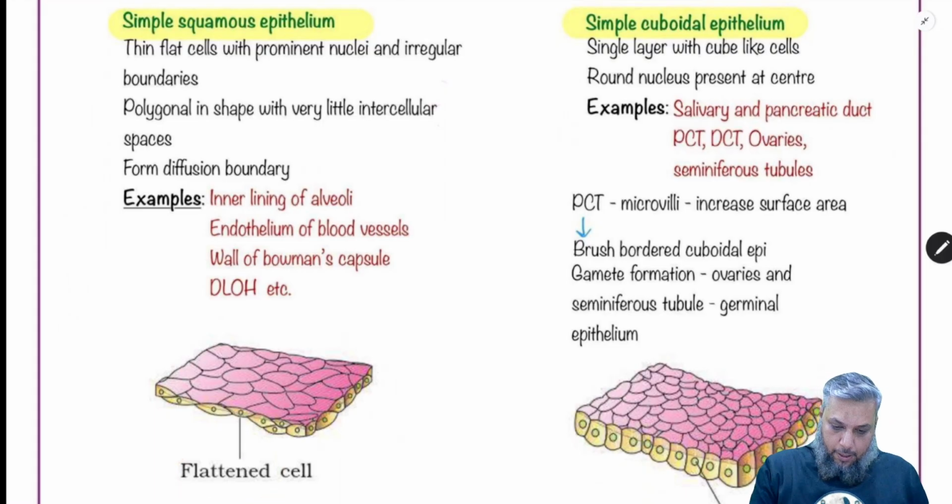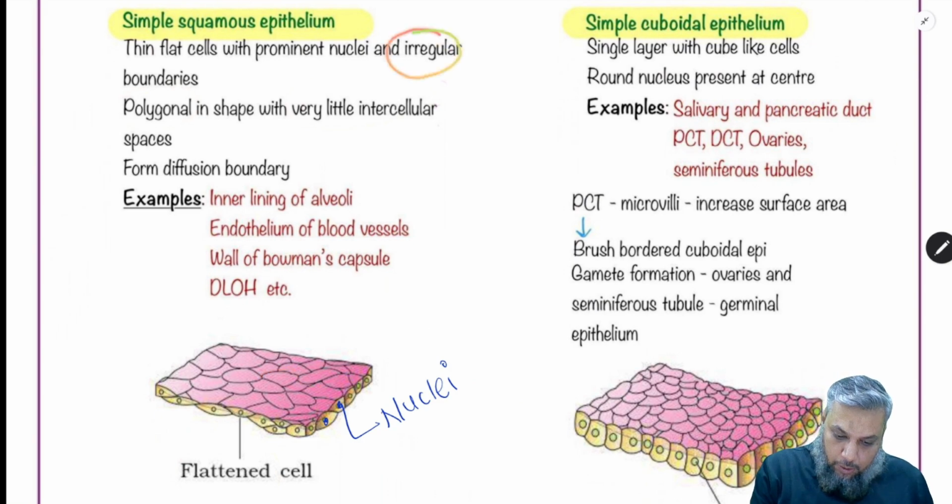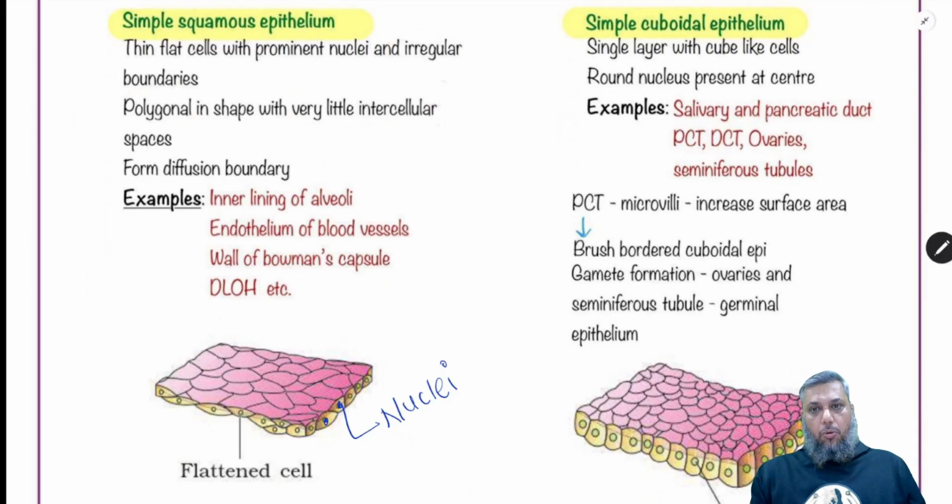ठीक है. And these are the prominent nuclei, आराम से दिखाई देने वाले nuclei. The shape of the cells is polygonal. ये जो shape है वो. Between the cells, there is very little intercellular space. Another important thing is, look at these boundaries, cell boundaries. Okay, these are irregular. So these are the properties of simple epithelium.